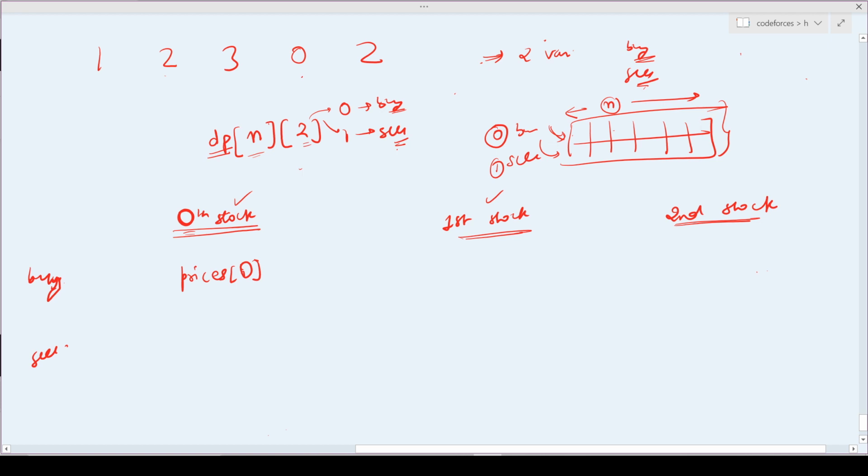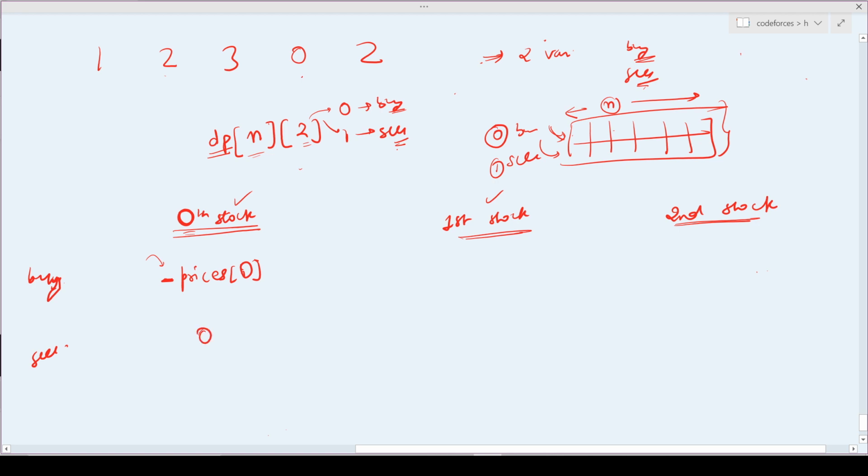And as I said, since you spend it, you put a negative sign in it, because the amount of money has spilled out of your hand. Now the option to sell: it is the 0th day and I don't have any stock up till now, so how would I be able to sell it? I won't be able to sell it, so I will just write 0 here.